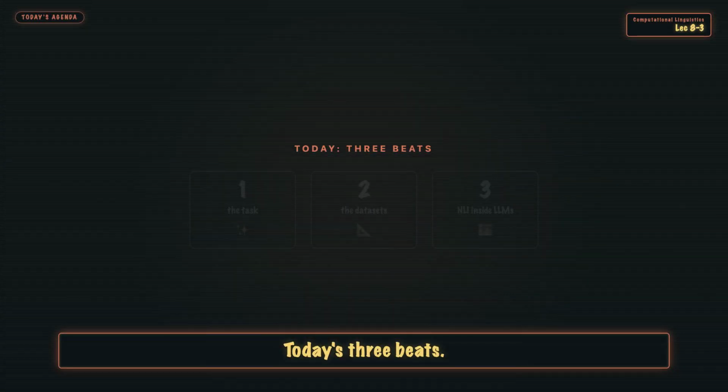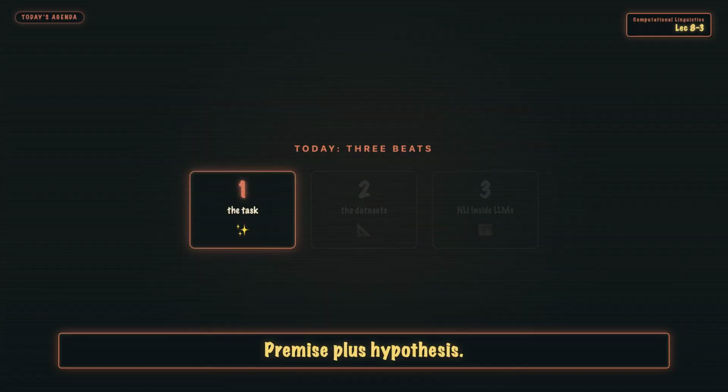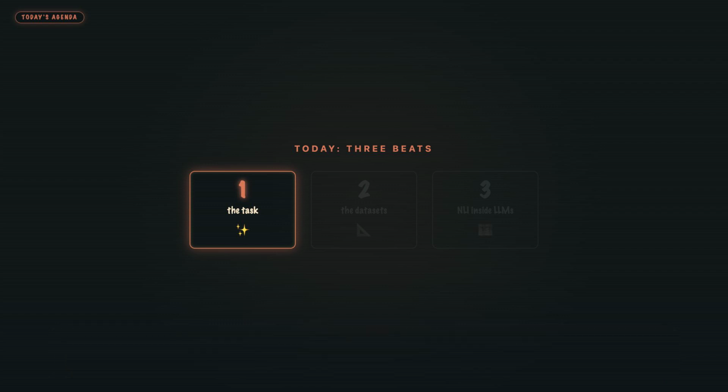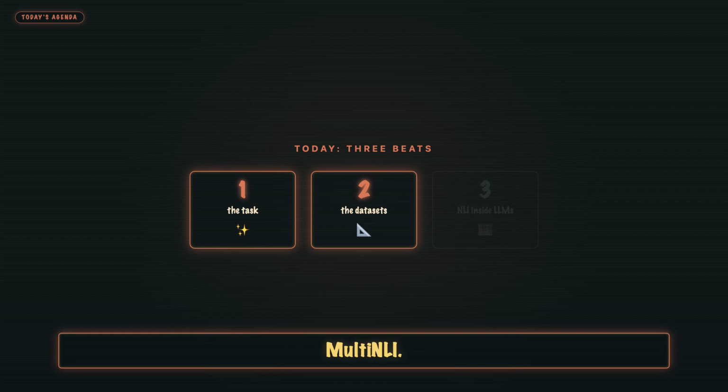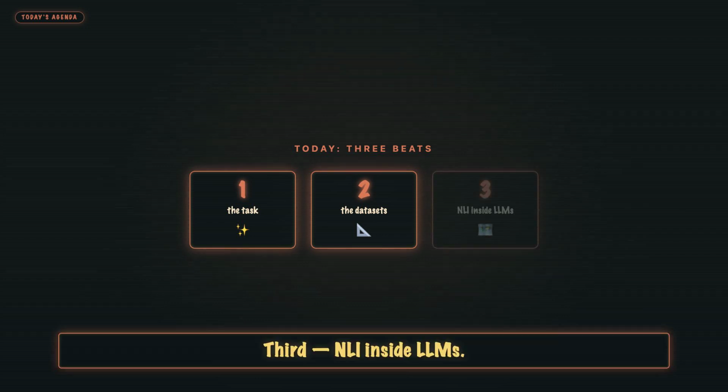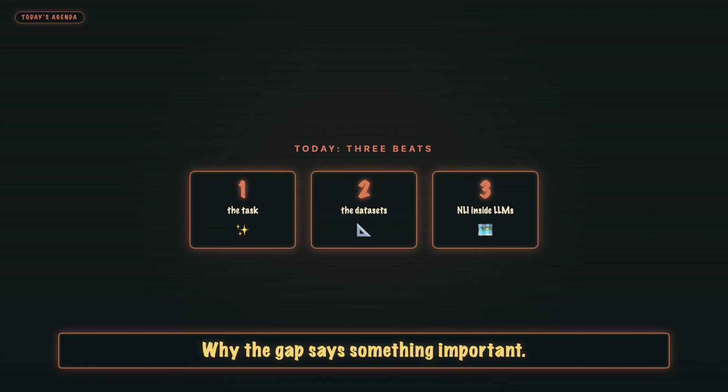Today's 3 beats. First, the task. Premise plus hypothesis. 3 labels. Entailed, contradicted, neutral. With worked examples. The setup, cleanly. Second, the datasets. SNLI, MultiNLI, Adversarial NLI. What each one added and why the field kept building harder ones. Third, NLI inside LLMs, near human on SNLI, still tripping on adversarial cases, why the gap says something important.